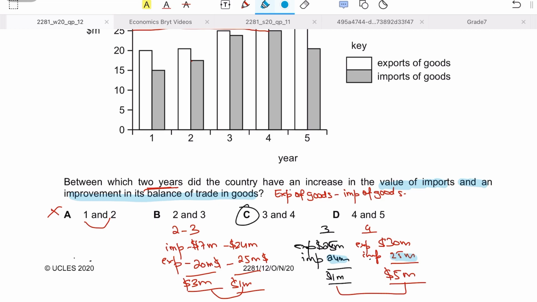But only if your exports increase by a much larger extent than the increase in imports, only then would that offset the negative effect of the increase in imports, and that is what has happened in year 4. Their exports have significantly increased from 25 to 30 million, an increase of 5 million, and there has been an increase in imports of 1 million. So if I deduct 1 million from 5 million, there's a 4 million improvement. The 1 million increase in imports is taking away from the positive effect of the 5 million increase in exports.